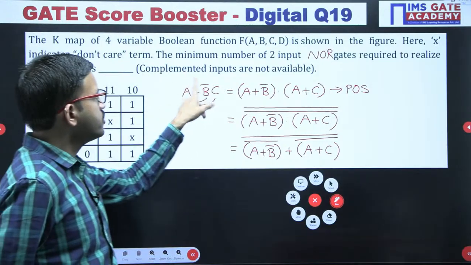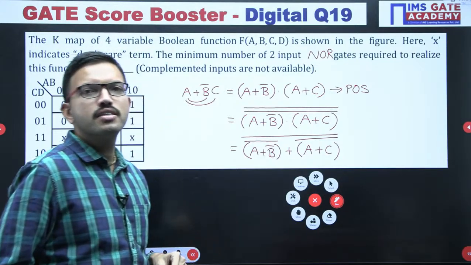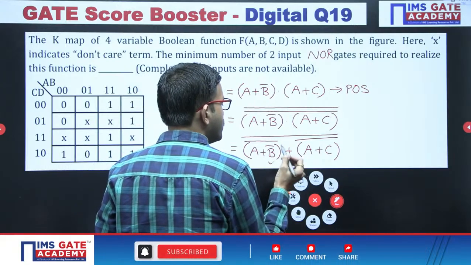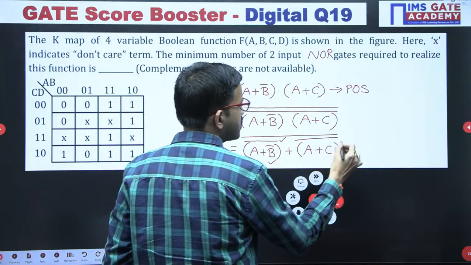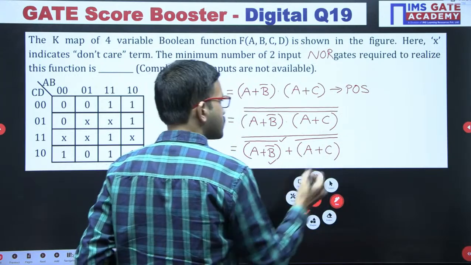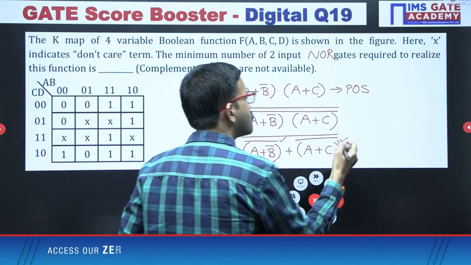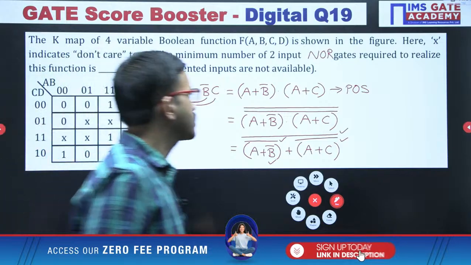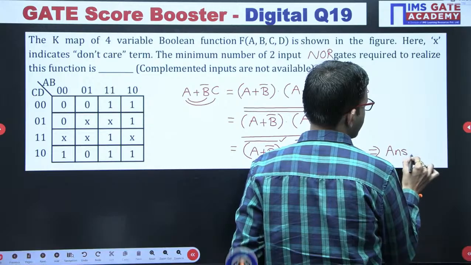Here the context is what? Complement inputs are not available. Okay. Yes, very good. See here, for b bar we require 1, then a plus b bar whole bar second, then a plus c whole bar third, and then consider this is like x1, this is like x2, x1 plus x2 whole bar. We require 4 2-input NOR gates. Yes, very good Anish. So the answer for this question is 4.